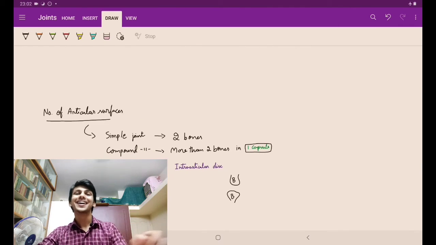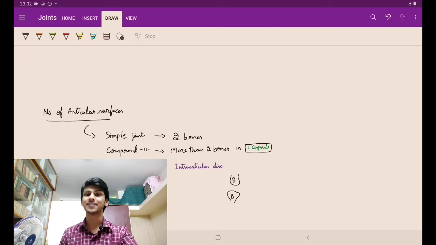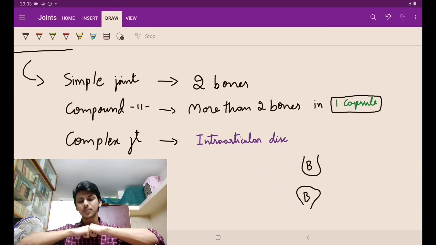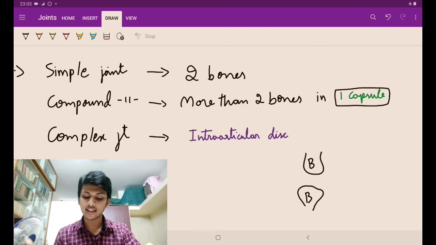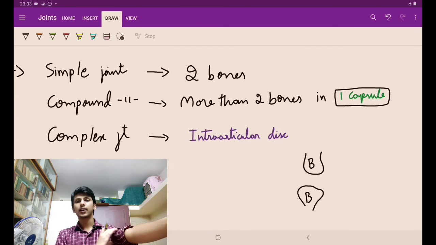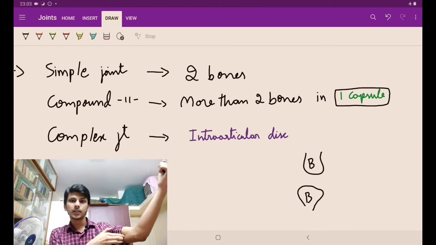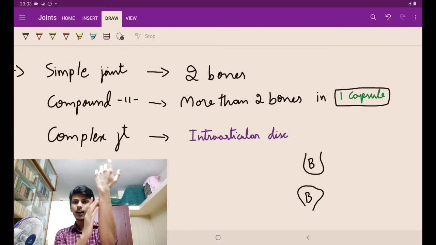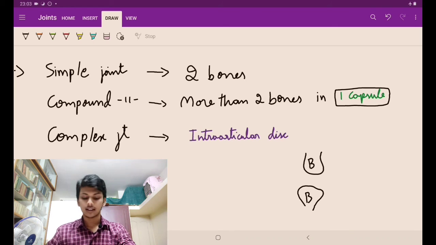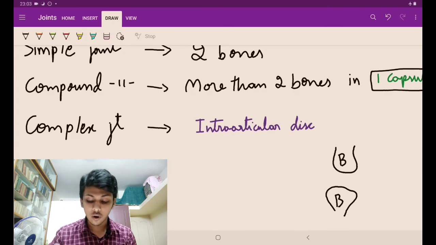Yeah. Hi guys, now there is one more interesting topic. It is the classification of joints based on the number of articular surfaces. See here guys, there is a simple joint. Simple joint मतलब क्या? Two bones. So that is a simple joint. Then there is a compound joint, which has more than 2 bones in one capsule. अभी देखना, this is the elbow joint, right? Elbow joint में क्या होता है? Elbow joint का capsule इधर होता है. So there is the humerus bone here, and there is the ulna, and there is the radius. So 3 bones तो हो गए ना in the same capsule. So that becomes the compound joint. Now see here, more than 2 bones in one joint capsule. Then there is the complex joint.